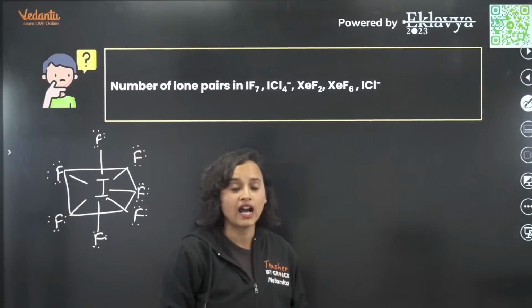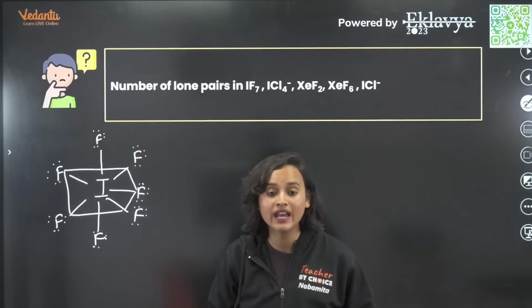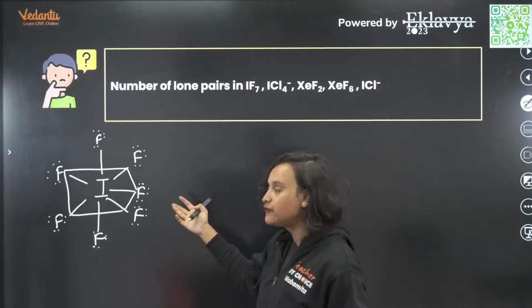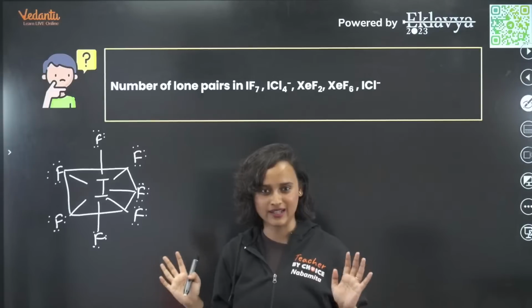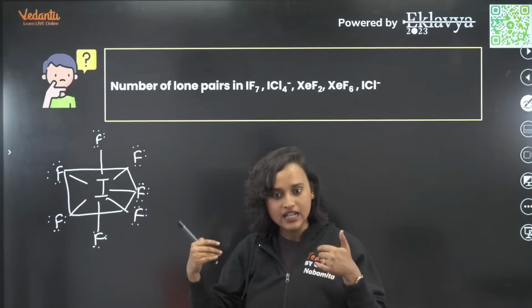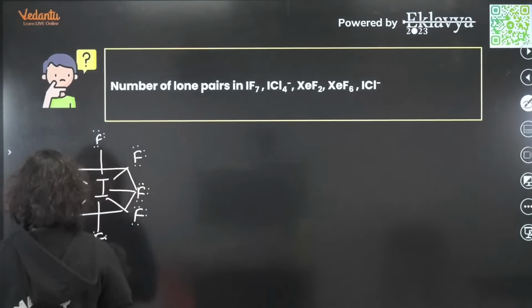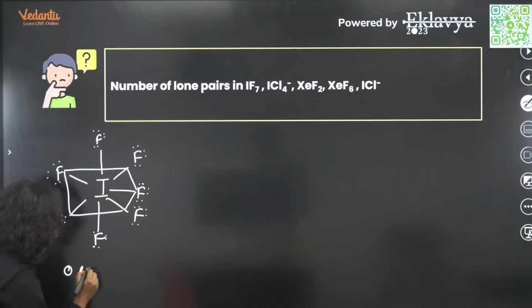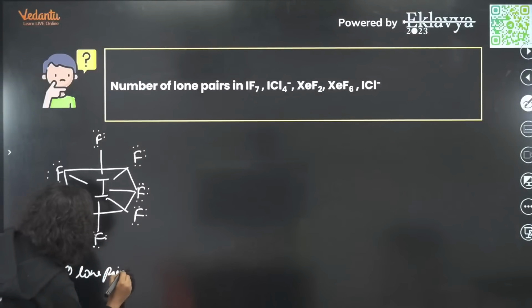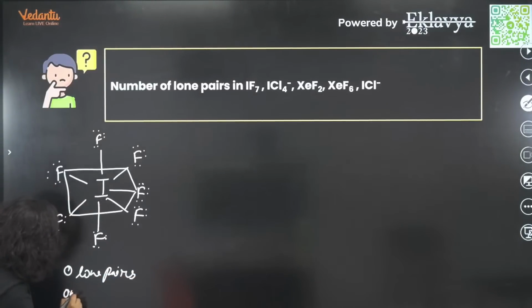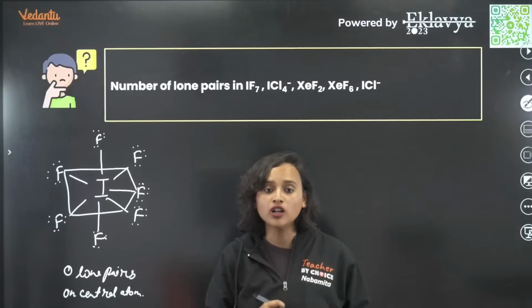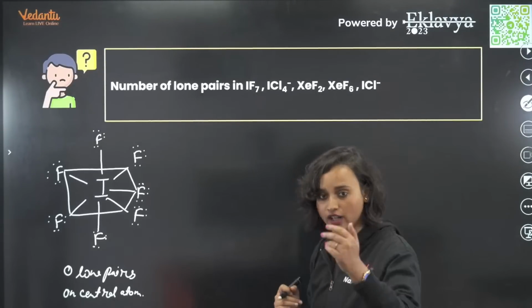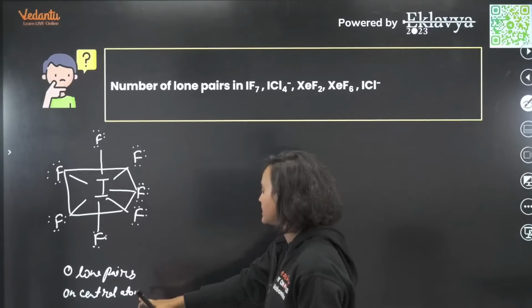So how many lone pairs are present in the central atom? For IF7, the central atom has 0 lone pairs, right? Absolutely right. So here we can write 0 lone pairs on the central atom. And exactly like this, if we solve the other ones also, let's solve it, everybody. Very good, the correct answer is 0.